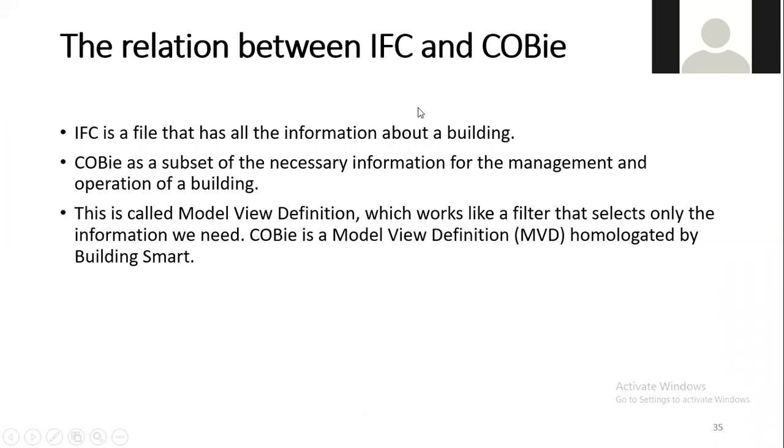Then what is the relationship between IFC and COBie? IFC is a file which will collect all the information of a building. When coming to COBie, it will only collect the necessary information for the management and operation of the building. That is the main difference between IFC and COBie. This method of collecting necessary information is called model view definition, and it works as a filter, extracting only the necessary things.